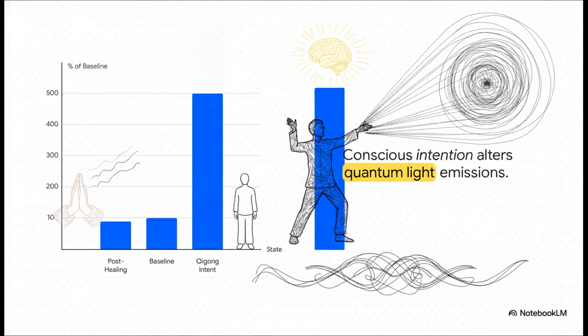And the data on this is just absolutely wild. Scientific instruments measuring biophoton emissions from the hands of healers show that their light levels actually diminish by about 11% following a healing session. They are quite literally expending light energy. Conversely, when subjects practice Qigong with a focused intent to project energy, their biophoton emissions experience a massive spike. We're talking sometimes 400 to 600% above baseline. Conscious intention is physically, measurably altering the quantum light emissions of their biology.